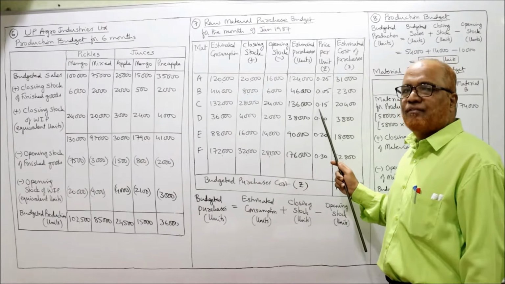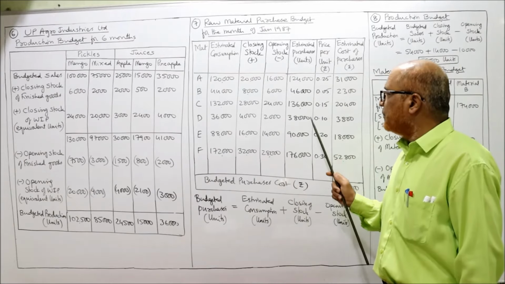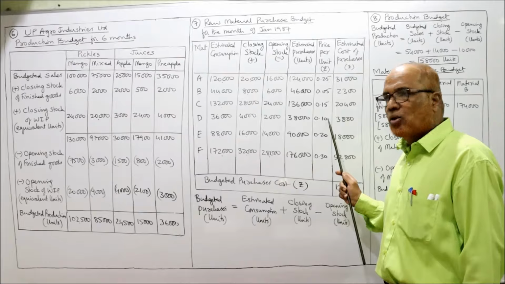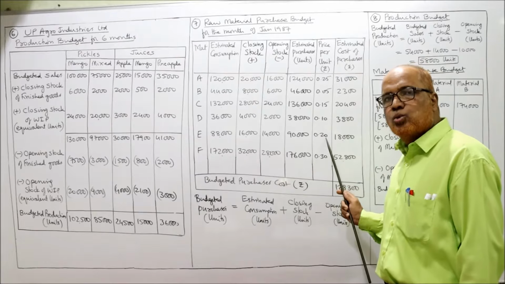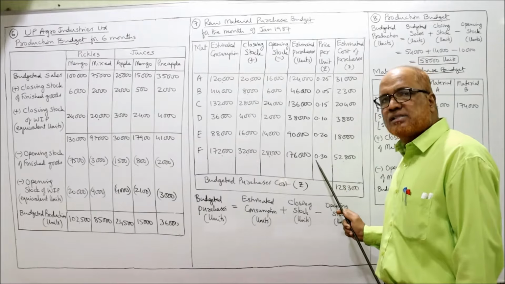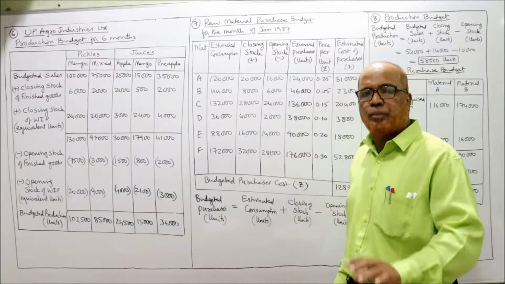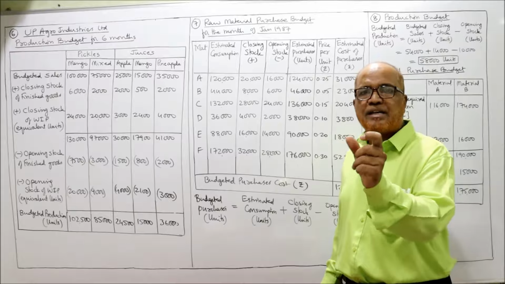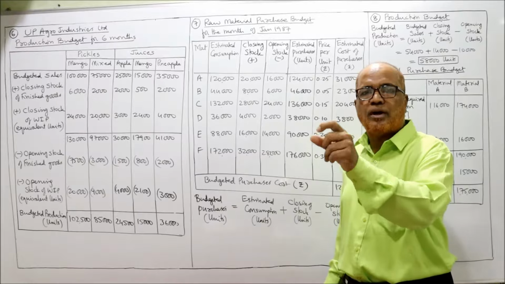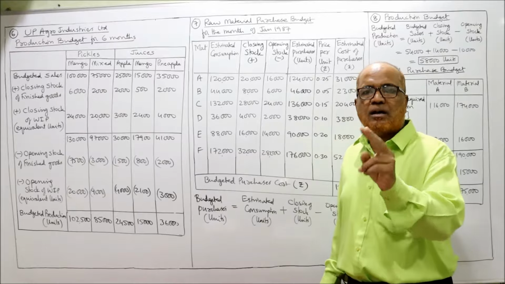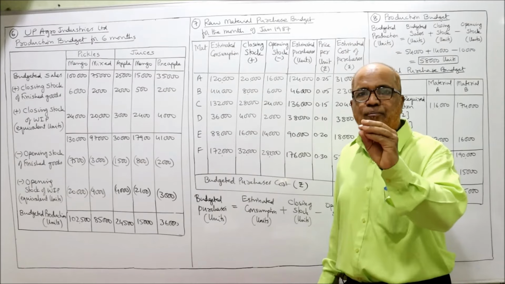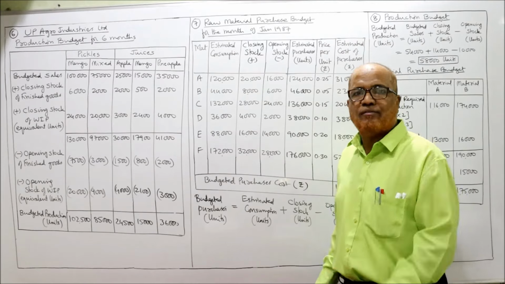5 paisa. Then 15 paisa, 0.15 rupee. Then 10 paisa, 0.10 rupee. 20 paisa, 0.20 rupee. Then 30 paisa, 0.30 rupee. So we have converted paisa into rupee. So instead of writing 10 paisa, we can write down 0.10. 20 paisa, 0.20. 5 paisa, 0.05.